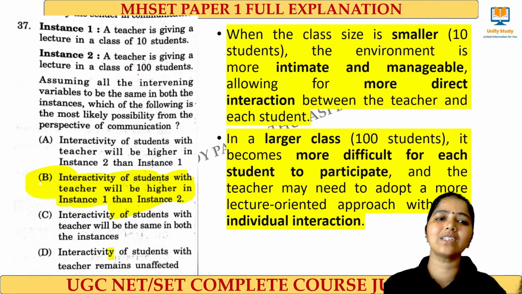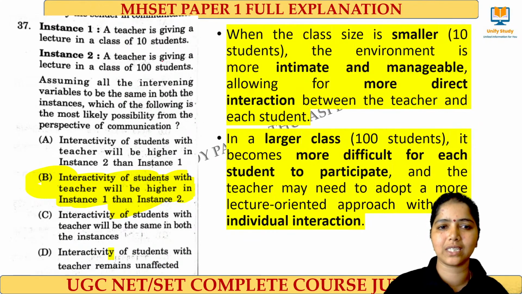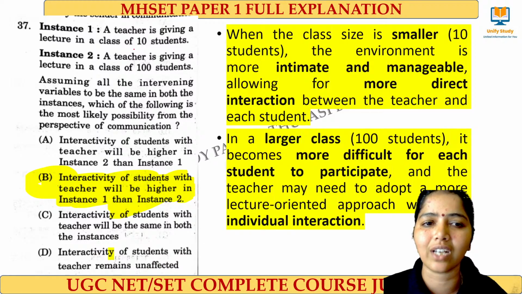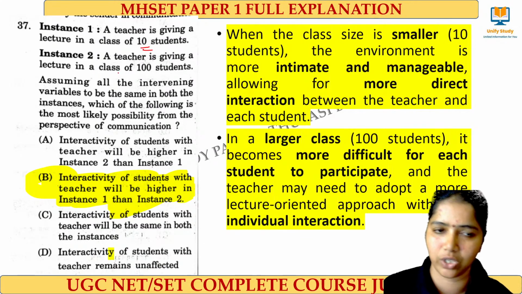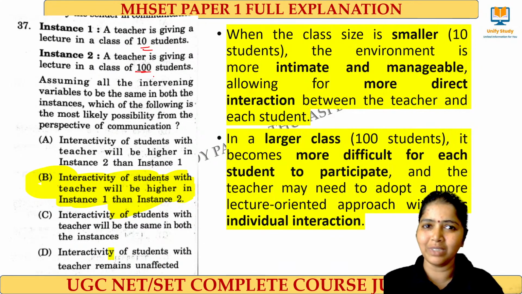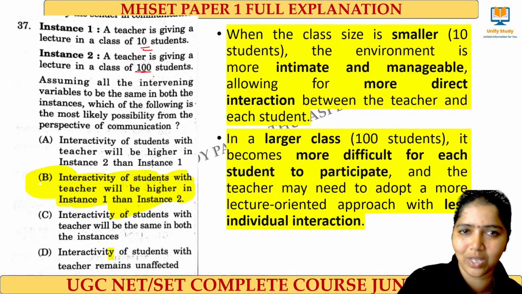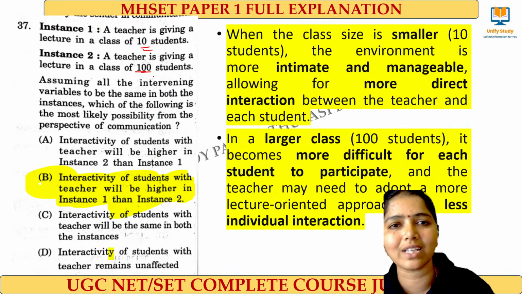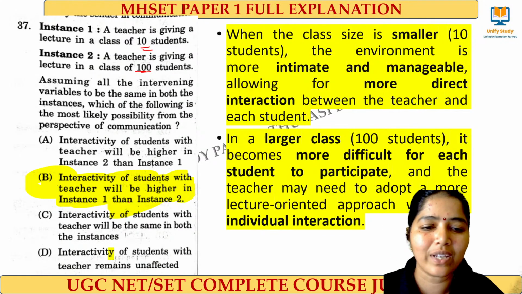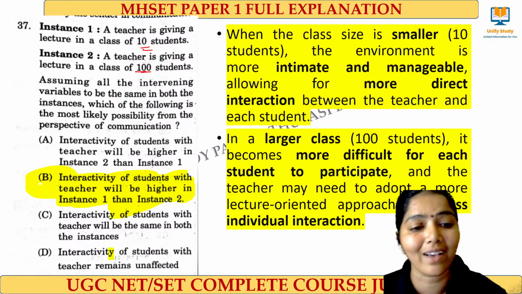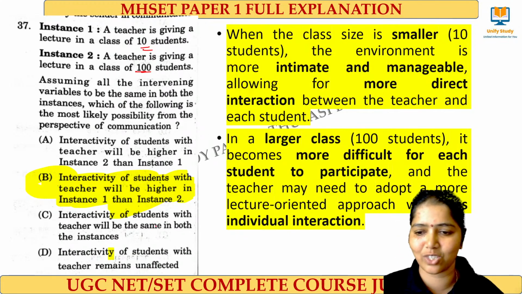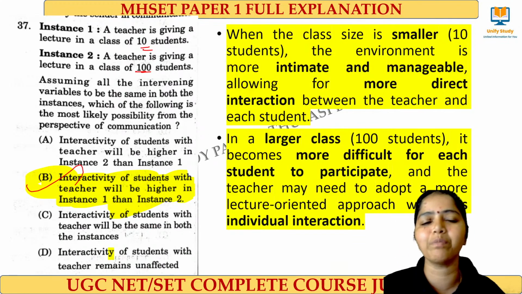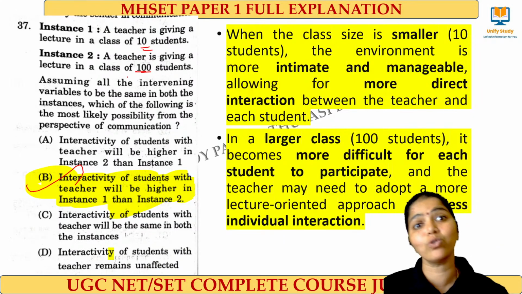Our next question, this is a reasoning based question. A teacher is giving a lecture in a class of 10 students. A teacher is giving a lecture in a class of 100 students. What will happen? With 10 students, we can have more interaction, whereas with a teacher and 100 students, the interaction will be less. Am I right? So interactivity of students with the teacher will be higher in instance 1 than in instance 2. Easy direct question. Option number B. Okay, with 10 students we can have good interaction.